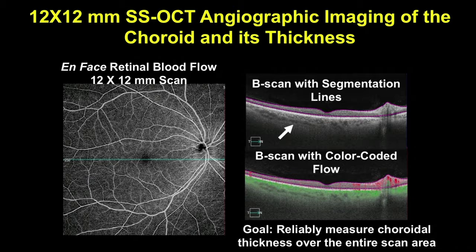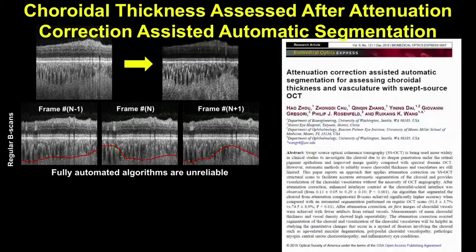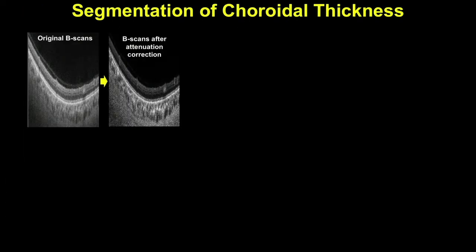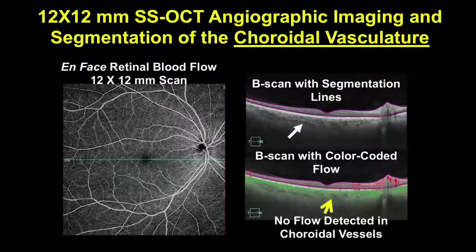So can we develop an automated algorithm to measure the choroidal thickness? We and other groups have tried, and we've developed semi-automated algorithms, but it wasn't until Ricky Wong's group developed this attenuation correction algorithm that we could routinely segment the posterior choroid scleral interface in an automatic fashion. So here we have attenuation correction, we can segment, and now we have an automated choroidal thickness map that's reliable and reproducible.